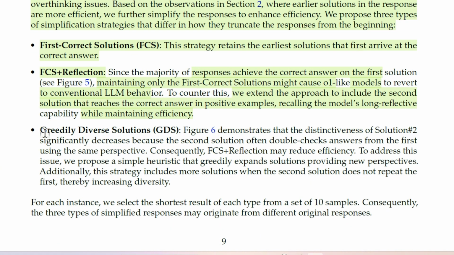The next is the greedily diverse solution. Figure 6 demonstrates that the distinctiveness of solution 2 significantly decreases because the solution often double checks answers from the first using the same perspective. Consequently, FCS plus reflection may reduce efficiency. To address this, we proposed a simple heuristic that greedily expands solutions, providing new perspectives. Additionally, this strategy includes more solutions when the second solution does not repeat the first, thereby increasing the diversity.